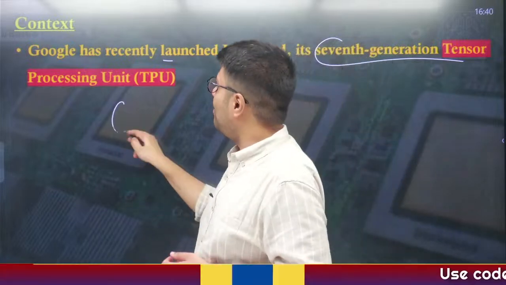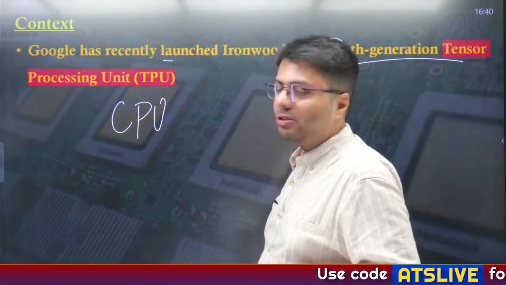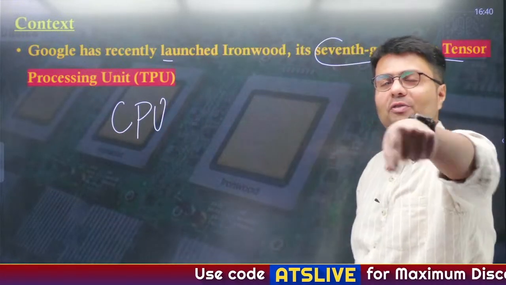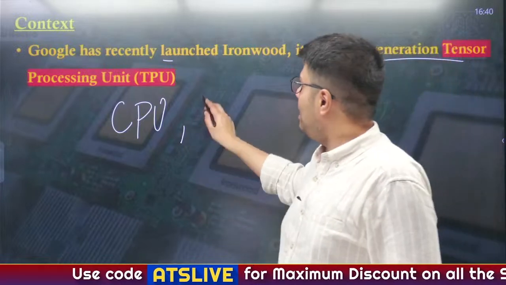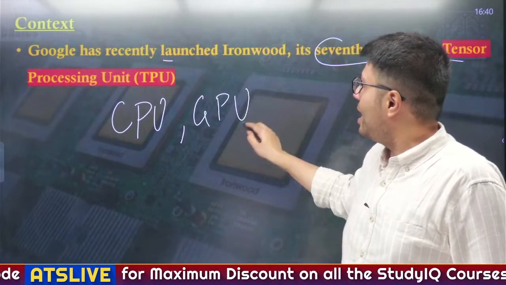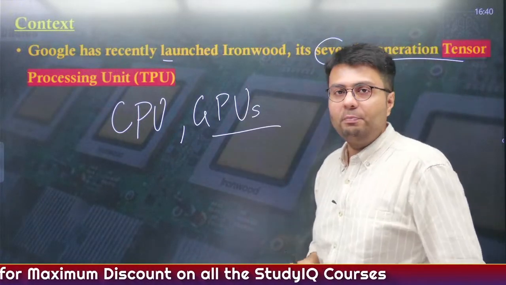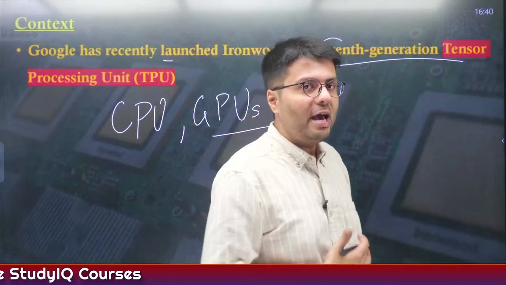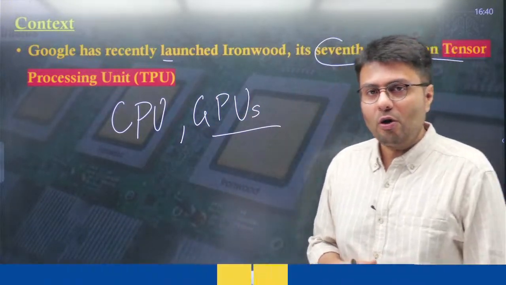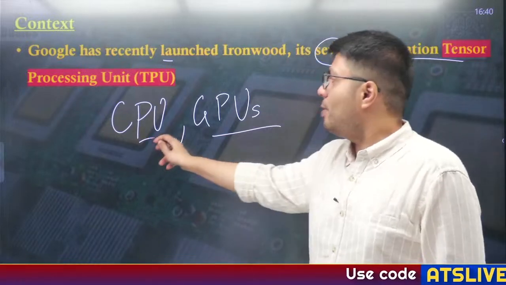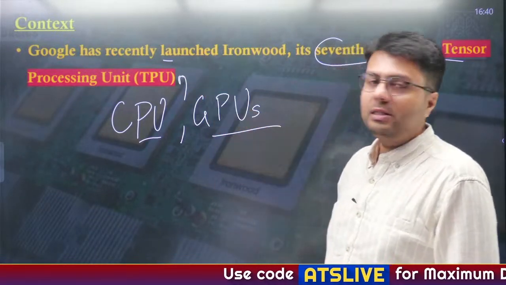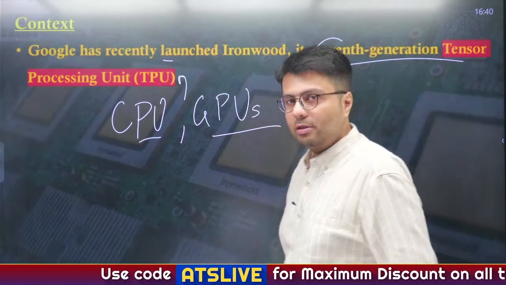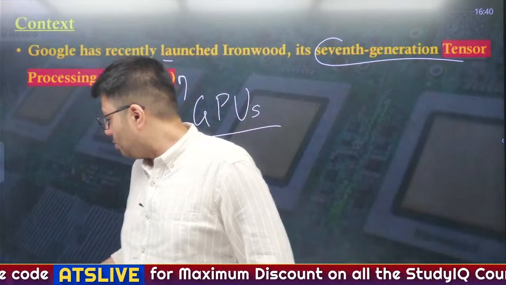You might have heard about CPUs, that is central processing units, available in our mobile phones and our laptops. Similarly, whenever we discuss AI, you might have heard about GPUs, that is graphics processing units. Some of you who are interested in gaming may also have GPUs in your laptops or computers, right? So these two are in use. But what about TPU? How is TPU different from CPUs and GPUs? Let us try to understand this, okay?